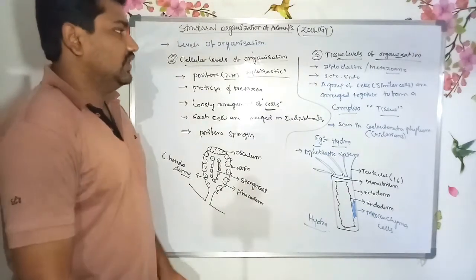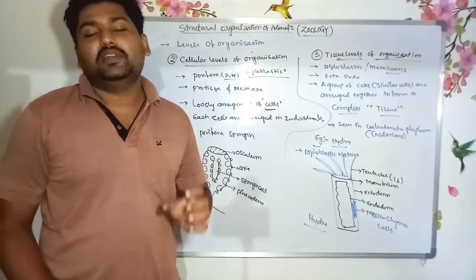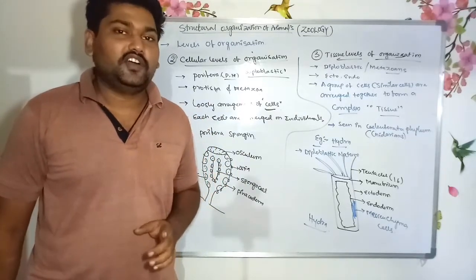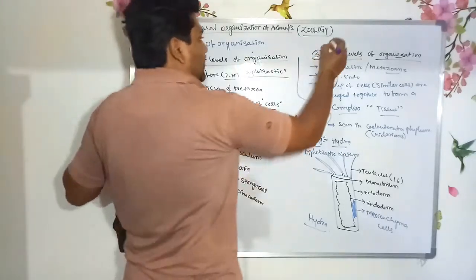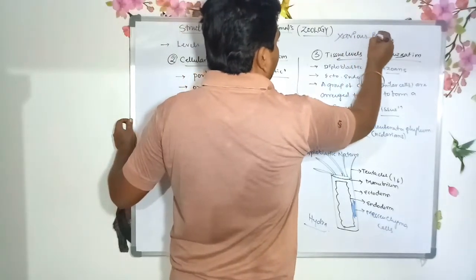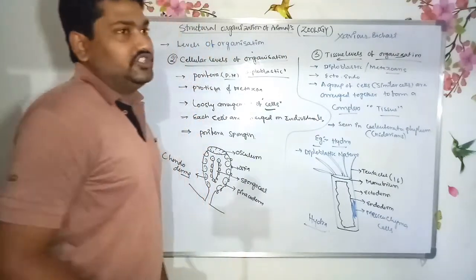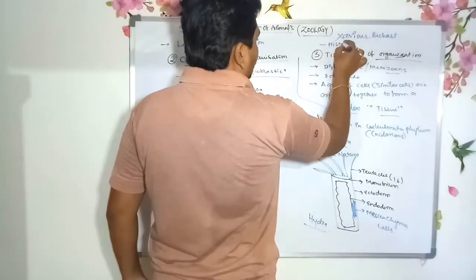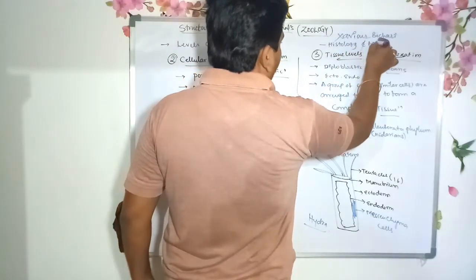The tissue level of organization is nothing but a group of similar cells together forming a complex, which is known as a tissue. The study of tissue is known as histology. The father of histology is Xavier Bichat. The study of tissue is known as histology or microanatomy.